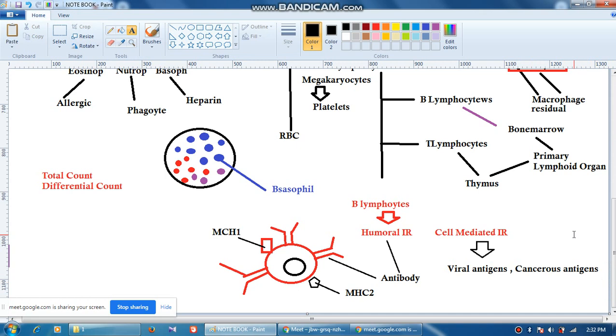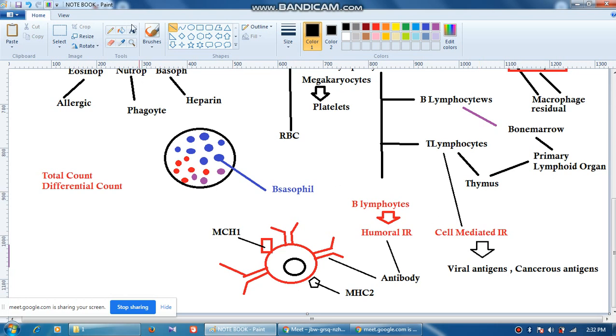Okay, so it has been seen in recent research also that viral antigens and cancerous antigens are preferentially eliminated by cell mediated immune response, which is taken care of by whom? T lymphocytes. Remember, T lymphocytes will look after cell mediated immune response, whereas B lymphocytes are responsible for humoral immune response. So in cell mediated immune response, natural killer cells and then cytotoxic T lymphocytes, I'll come to those points, are mainly the players. But in B lymphocyte mediated, antibody mediated immune response, antibodies are the main players. We'll come to those things.